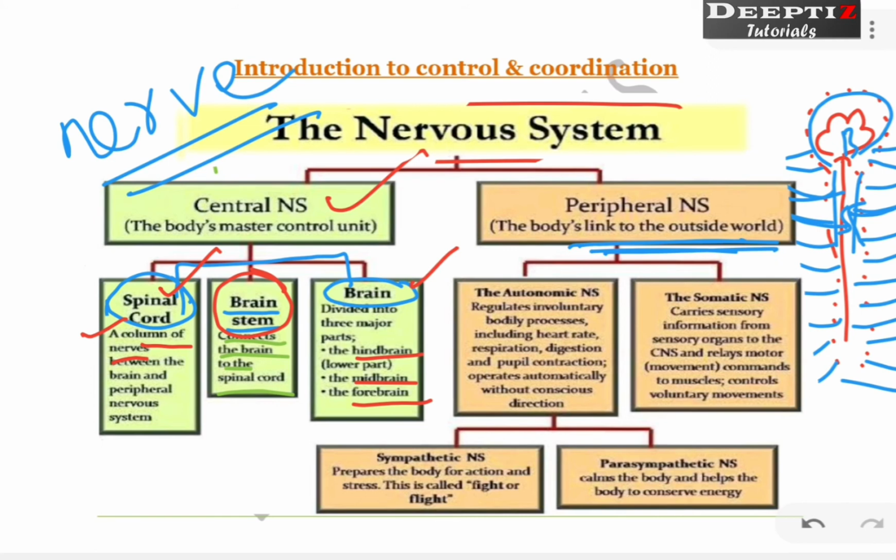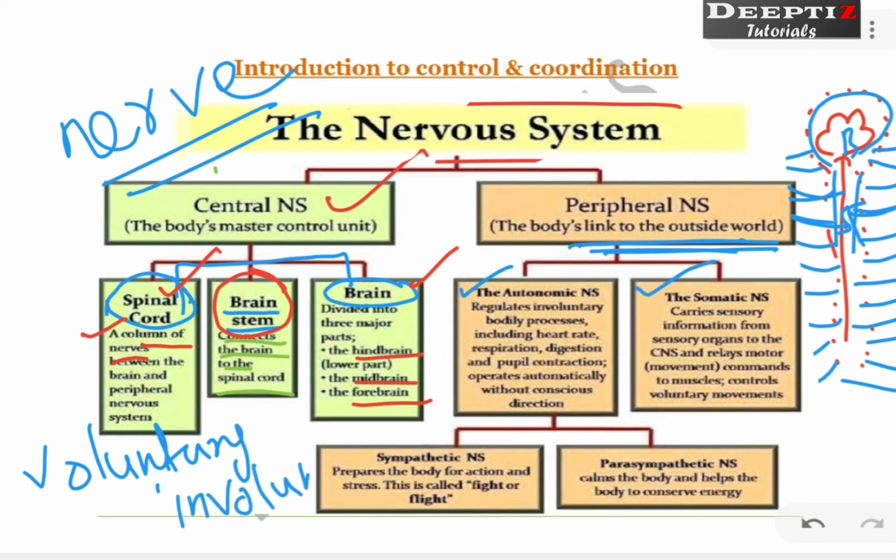Now, this peripheral nervous system is divided into two: autonomic nervous system and somatic nervous system. We will study in detail, but before that, a rough idea. The autonomic nervous system regulates involuntary body activities. What is the meaning of involuntary? Our body has two types of activities, one is voluntary, another is involuntary. Voluntary activity means you can do it with your will. Suppose you want to stop this video, pause it, or forward it, all these things you are doing voluntarily.